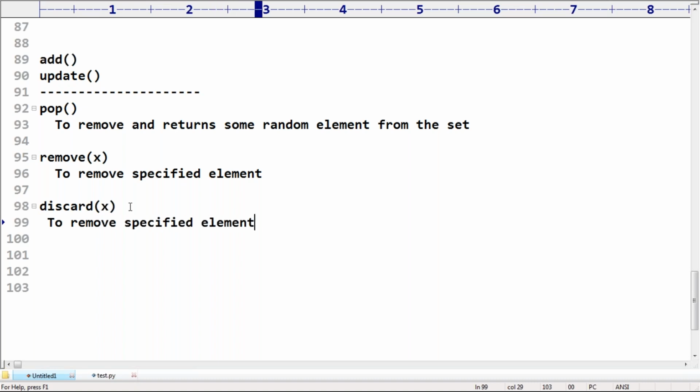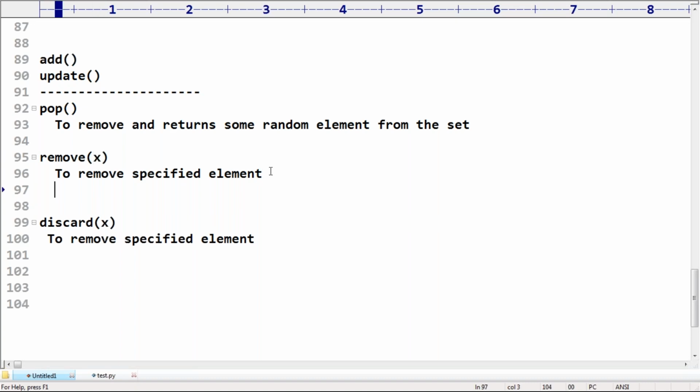But where is the difference? The difference here is, listen very carefully, sir. If this specified element is not available, what are we going to get? Respond, man. Just now I told. If the specified element is not available, what are we going to get? Key error. Just now I showed, right.